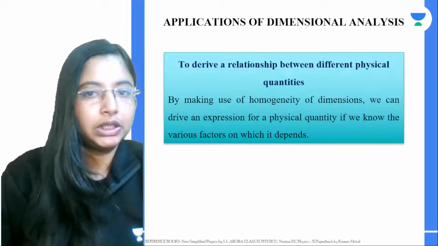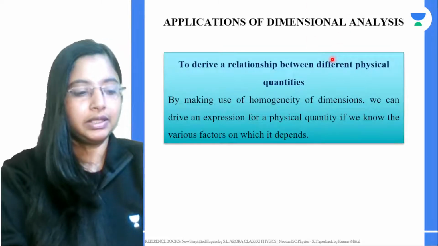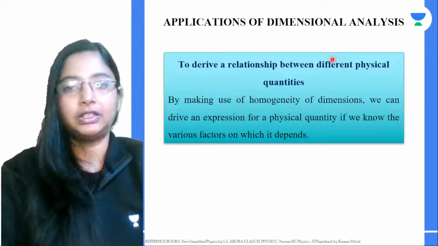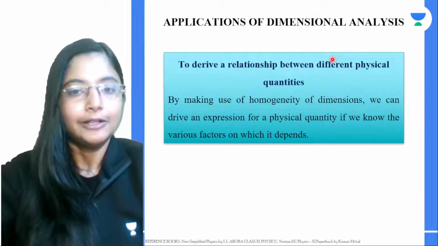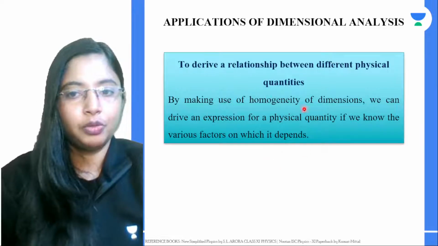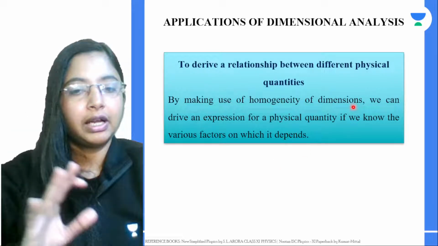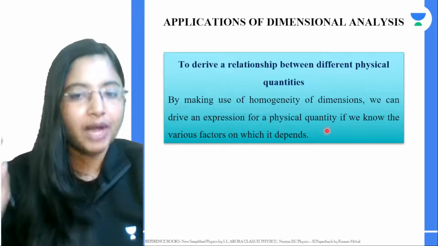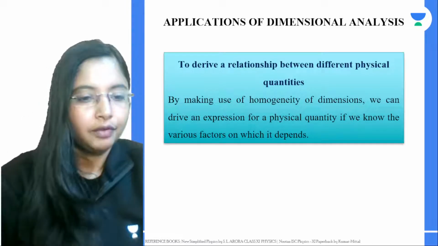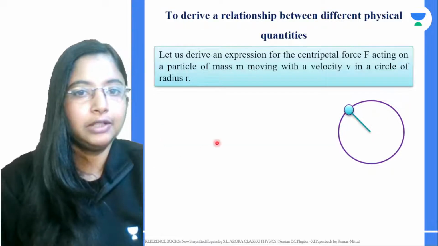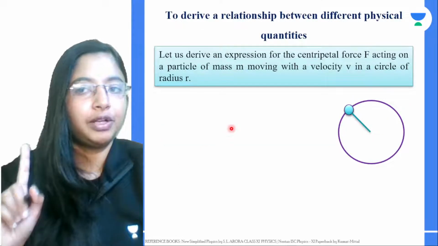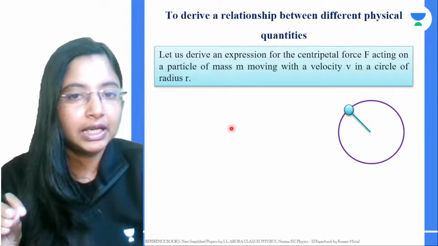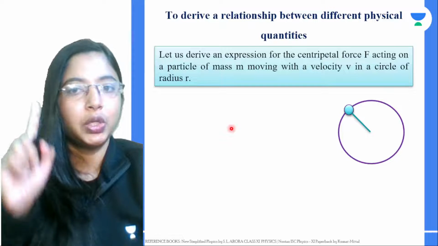Now coming to your third application: it helps us derive relationships among different physical quantities. By making use of the homogeneity of dimensions, we can derive an expression for a physical quantity if we know the various factors that it depends on. That's it. Very interesting question. Let's try to find the centripetal force equation using dimensional analysis.